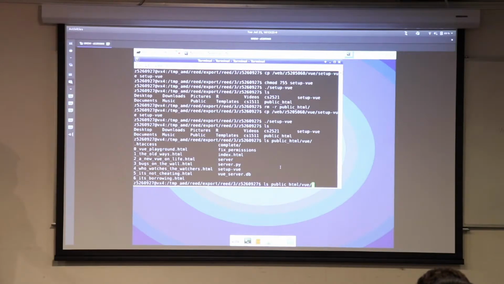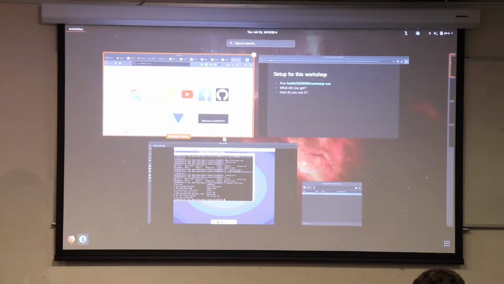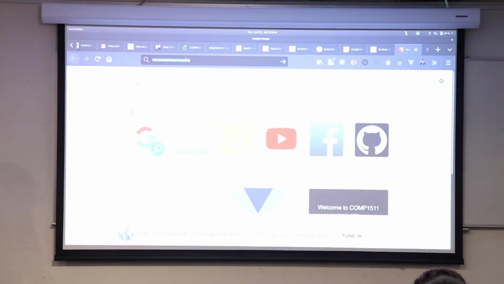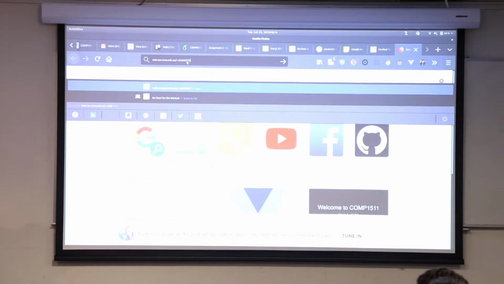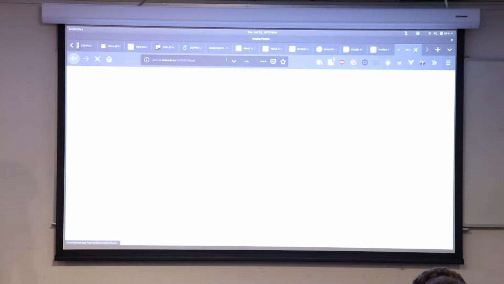If people are having trouble setting it up, let me know. I'm very happy to stop for a second and try and get things working. But you should be able to, at this point, if everything is set up nicely, go to web.cse.unsw.edu.au, go to your address, so I believe Carmen's is different, and then go into vue, and you'll have your own web directory. These are all the files that are in the directory. This is also written using Vue, and we'll show you how to do this in a second. But basically, this is kind of what we're going to cover today.